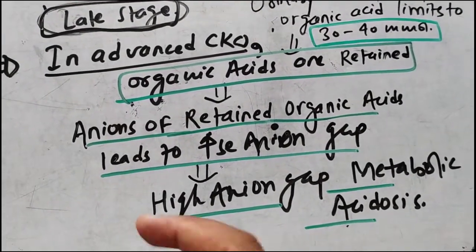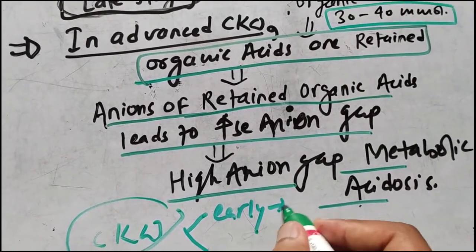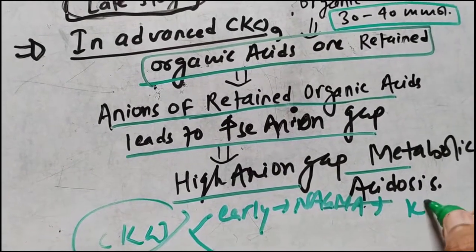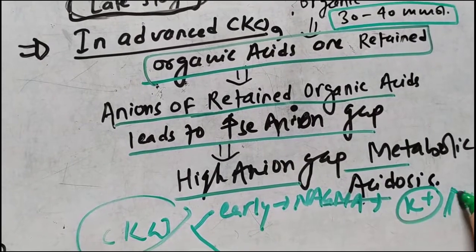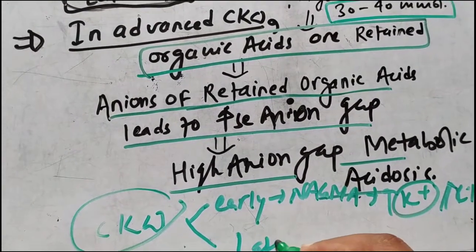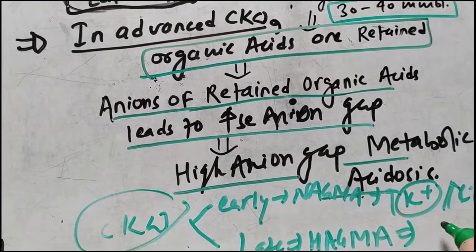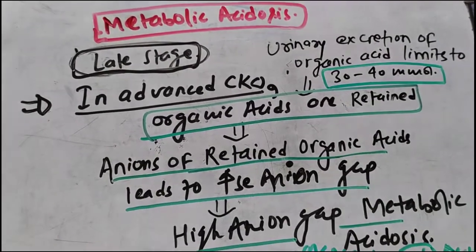So you can say that in CKD there are two events. In the early stage, there is a normal anion gap metabolic acidosis, due to hyperkalemia and hyperchloremia. In the late stage of CKD, there is a high anion gap metabolic acidosis, due to the retained organic acid. Okay, so this was about metabolic acidosis.